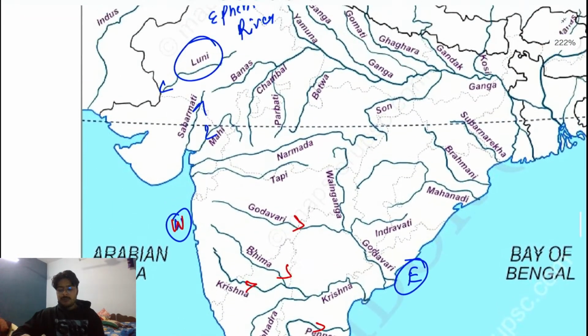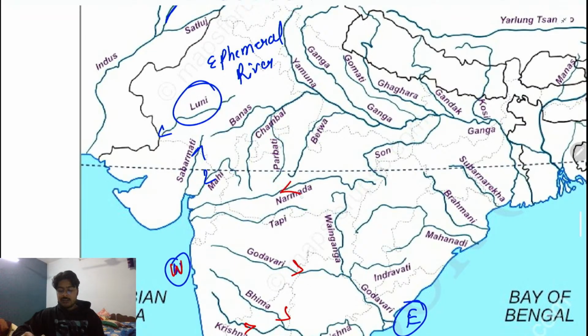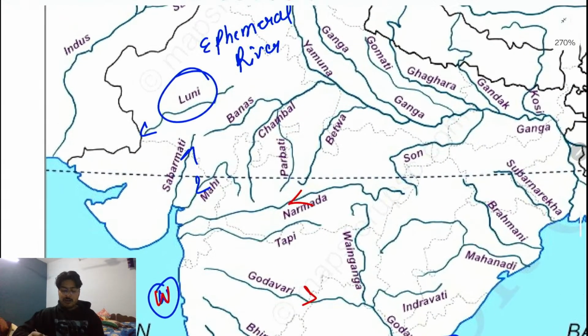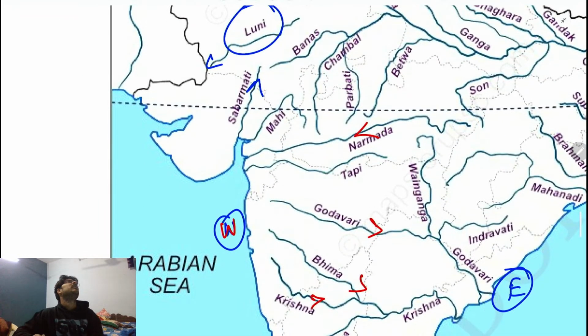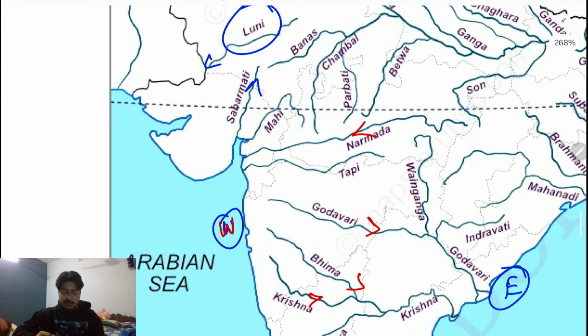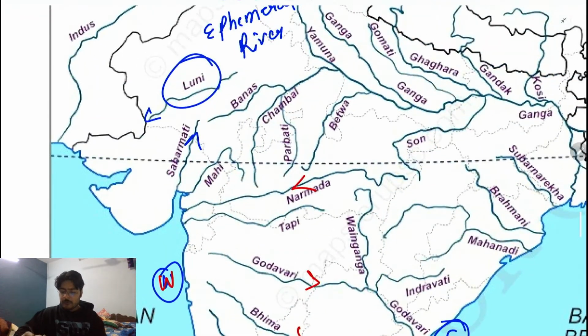But some rivers, for example the Narmada, which is a Rift Valley river, or Mahi, Tapi. One minute, I'll let you know in proper detail. For example, right now, the Narmada, Mahi is also there by the way, Narmada is a kind of river which moves from the east to west. So some exceptions are also there.